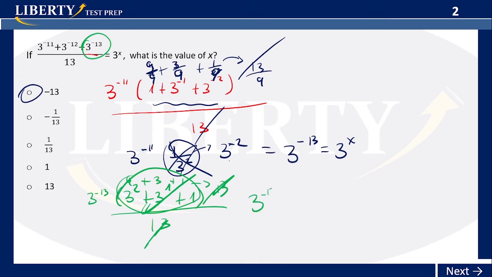And you have 3 to the minus 13 is equal to 3x. x is equal to minus 13. There you go. Same answer, fewer steps. Okay, so that's how you do it.